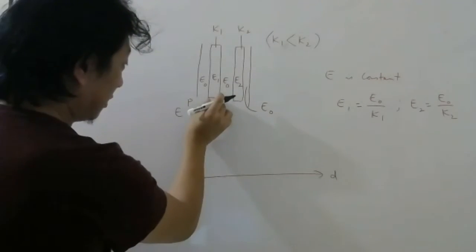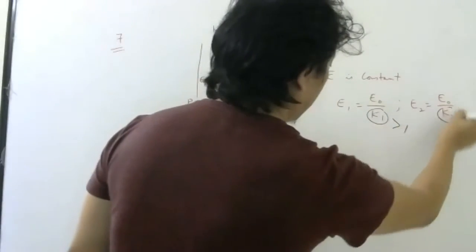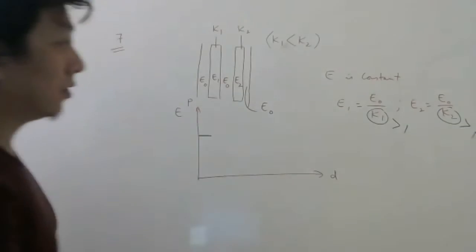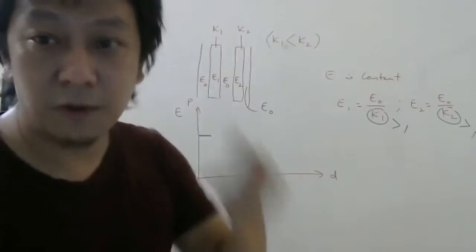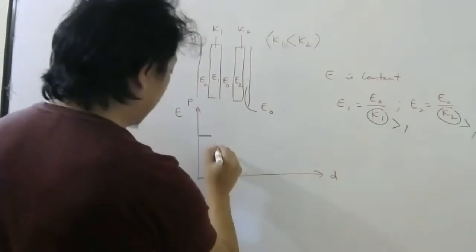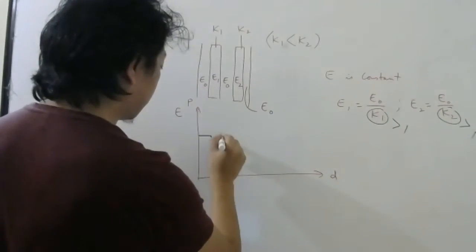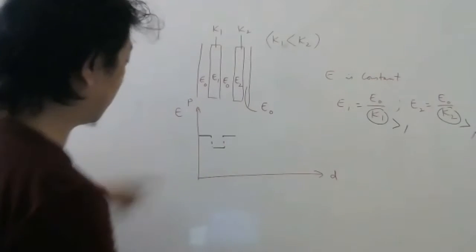But in this space, it will decrease. This E1 will be less than E0 because K1 is greater than 1. K2 is also greater than 1. Since you are dividing by something greater than 1, whatever answer you get will be less. So E1 will be less than E0. So this will decrease here. Again, it will be constant in this part, same as this. This is E0.